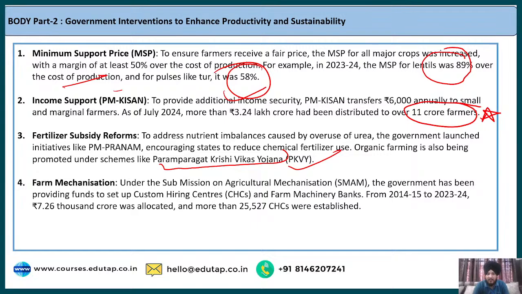The next is farm mechanization. For that, the government has launched the Sub-Mission on Agricultural Mechanization, SMAM, and for this, the government has been providing funds to custom hiring centers and farm machinery banks. Now, if you do not remember, this data is not very important. You can skip this data also. But this information you have to remember, what the government has been doing as a part of it.